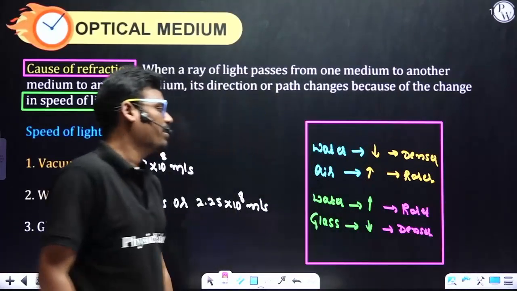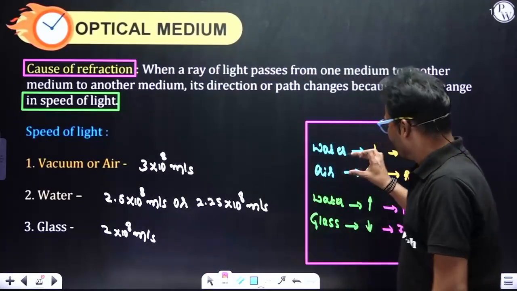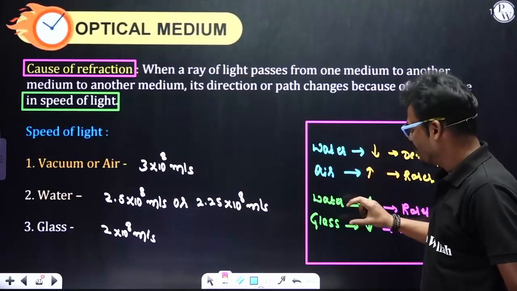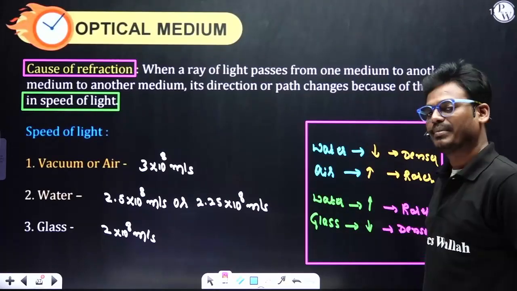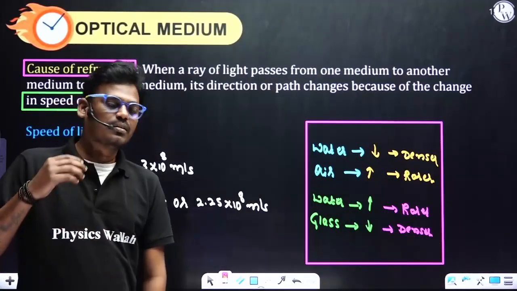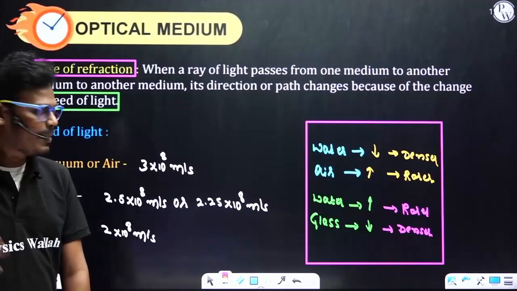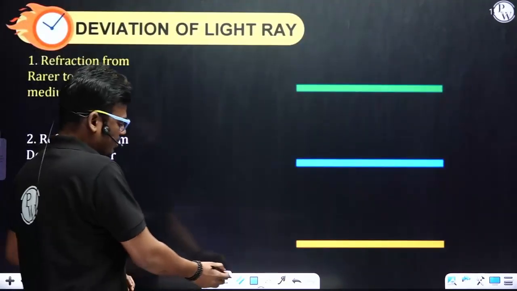So like that, it depends on the pair of mediums. You see, for the first pair, water is a denser medium and air is the rarer medium. For the second pair, water is a rarer medium and glass is the denser medium. It depends on a pair of mediums, so that we can decide which one is a rarer medium and which one is a denser medium. Right. Next one.